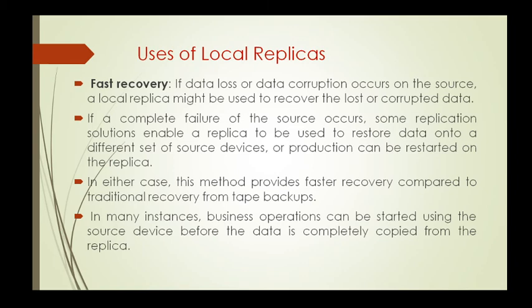In both cases, this method provides a faster recovery and minimal RTO compared to the traditional recovery from tape backups. In many instances, business operations can be started using the source device before the data is completely copied from the replica.